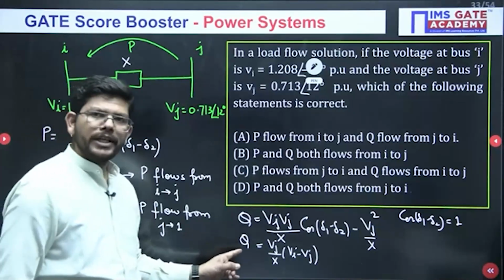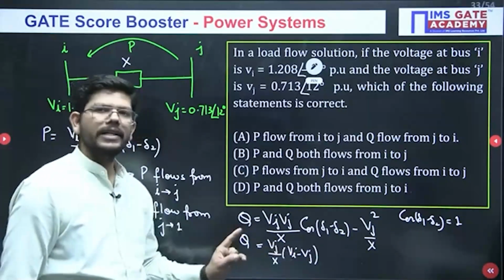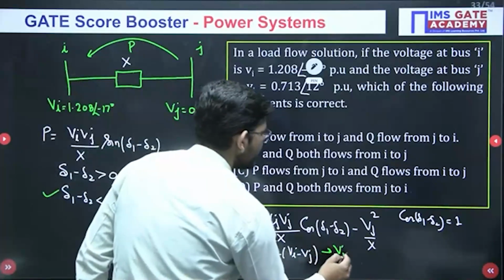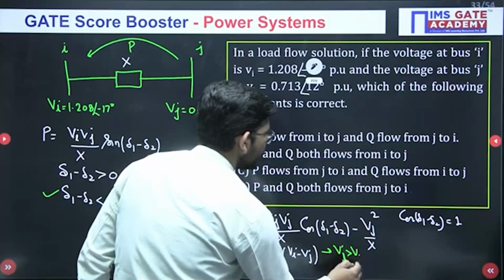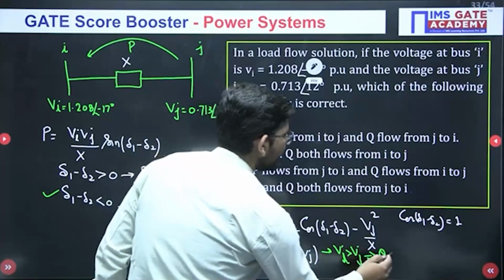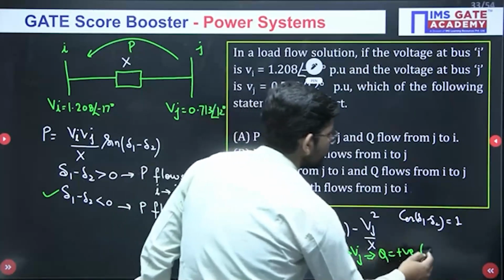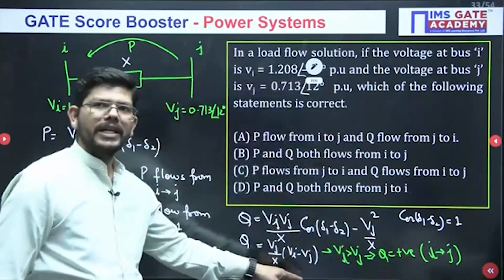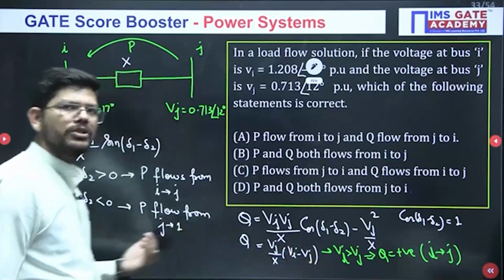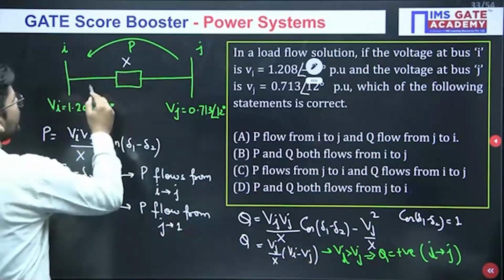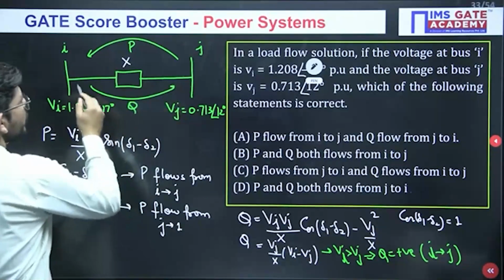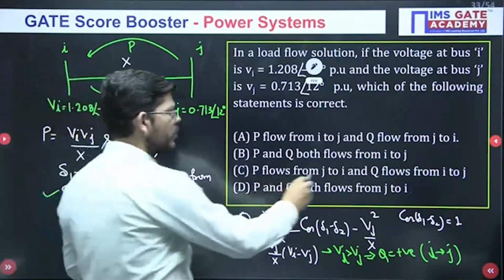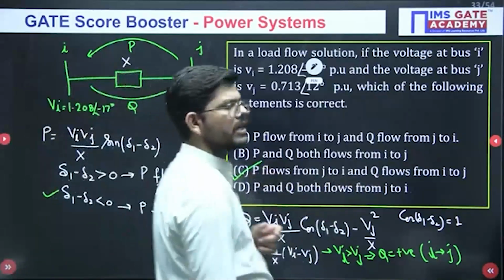Now Q is positive when Vi is greater than Vj. If we have Vi greater than Vj, this means Q is positive and it flows from I to J. If Vi is less than Vj, Q will be negative and it flows from J to I. So how will be the flow of Q? The flow of Q will be from I to J, because Vi is greater than Vj. So P flows from J to I and Q flows from I to J. This is the correct answer.